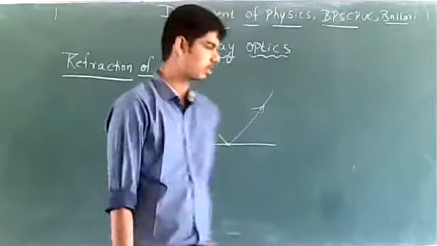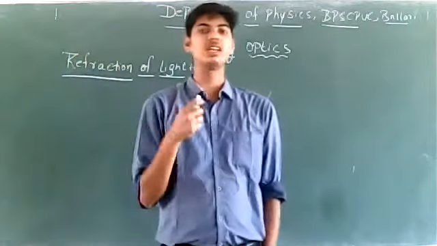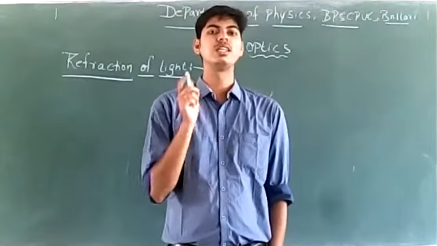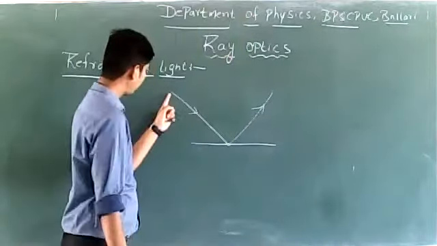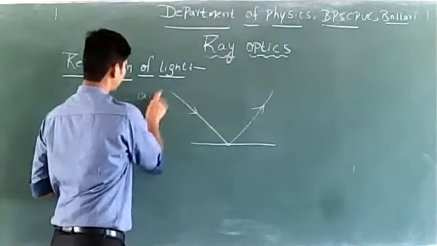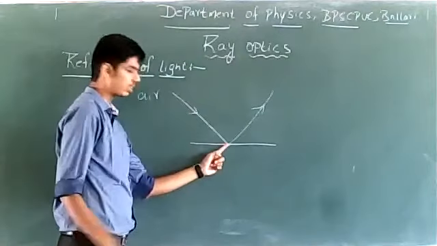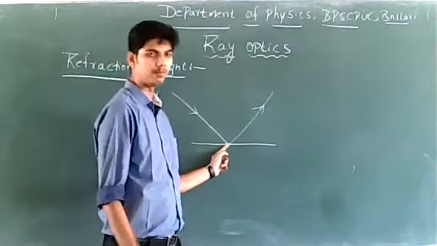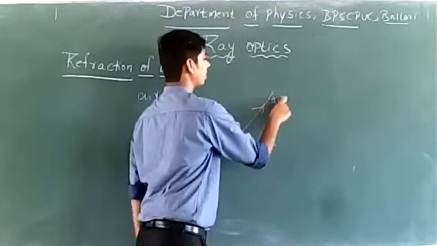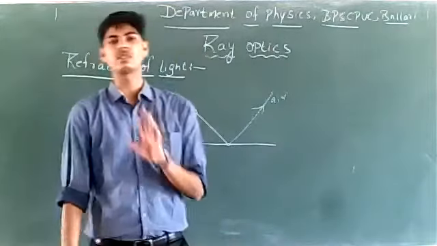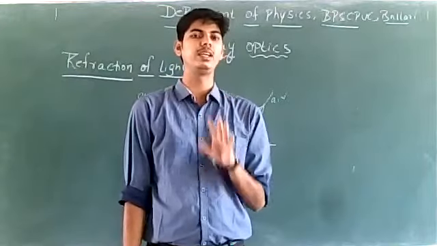In case of reflection of light, there is no change in the medium of light. The ray of light was traveling in, say, air, strikes the surface of some other medium and comes back into air again.